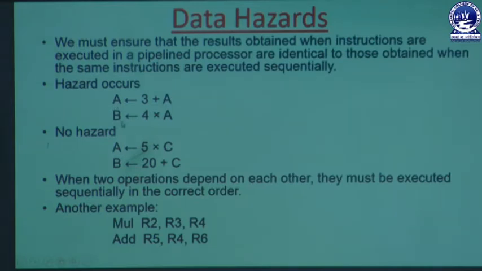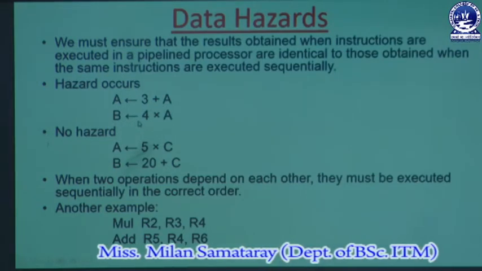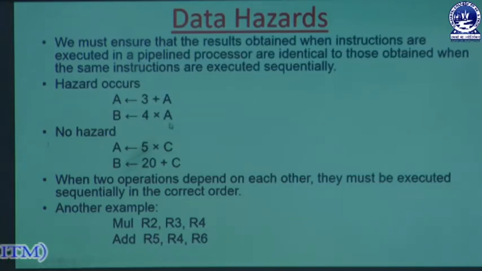When this instruction is in its execution phase, the next instruction goes to its decode phase, and in the decode phase it needs the value of A. But we do not have the updated value of A, because it will be written in the write back stage, which is performed after the execution stage.